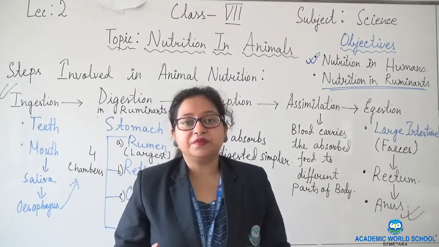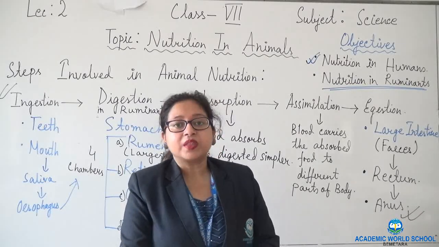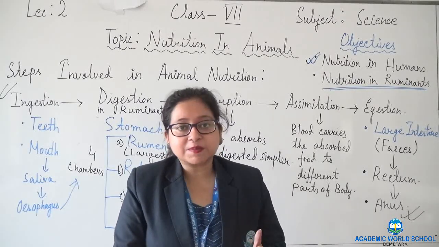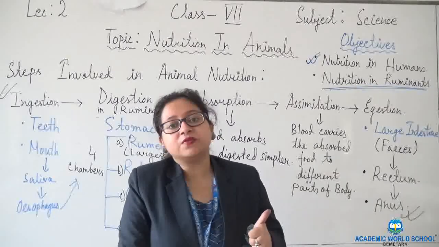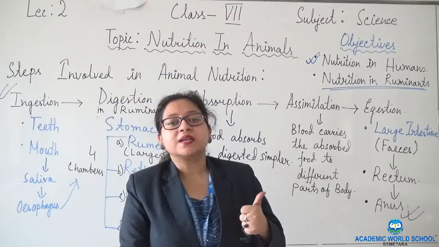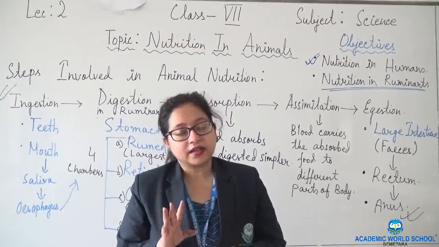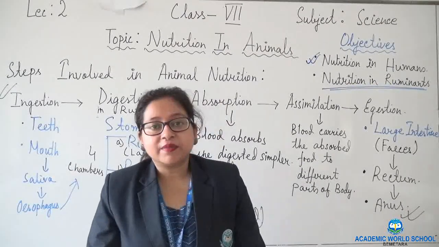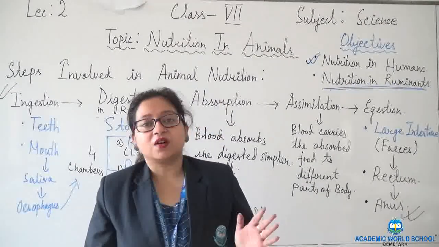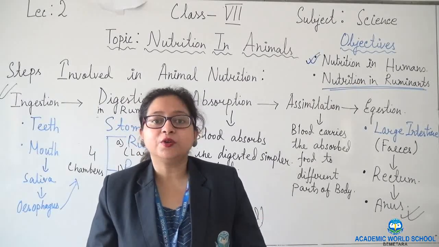So with this we almost end this chapter. We have seen the steps involved in nutrition in animals, where we have seen microorganisms, humans, and grass-eating animals also. The assignment related to this topic is already uploaded in ERP. Kindly go through it, download it, do it and show it to me.